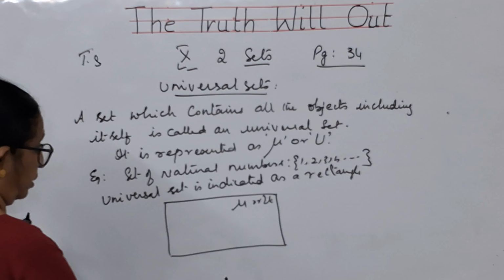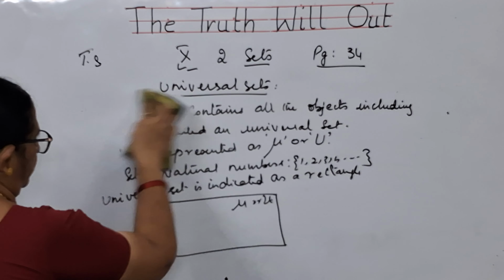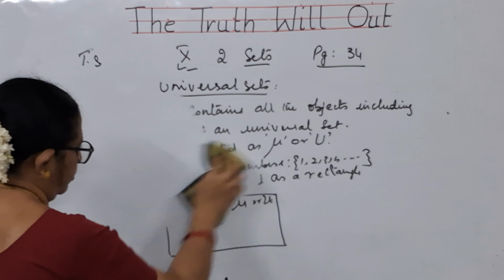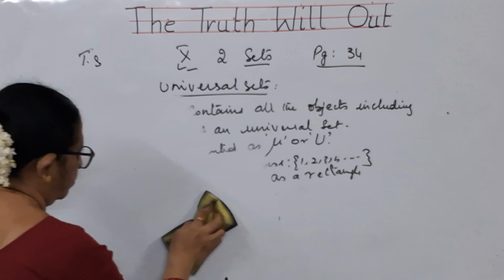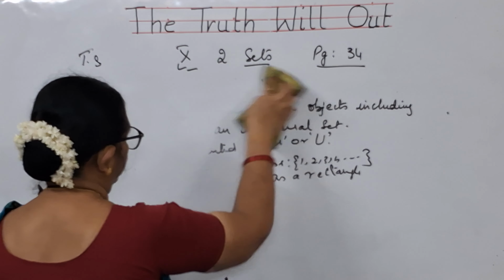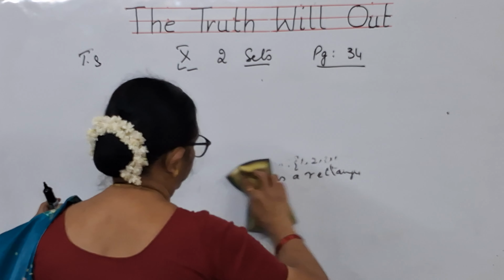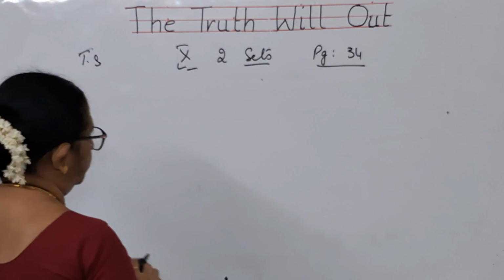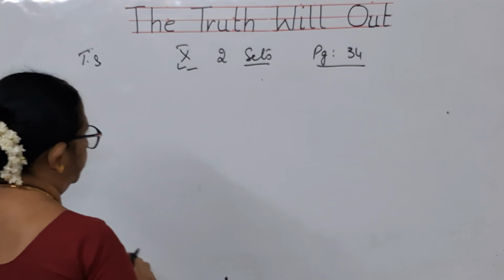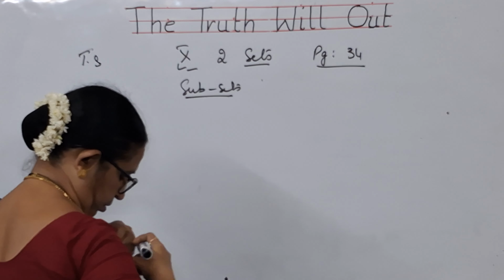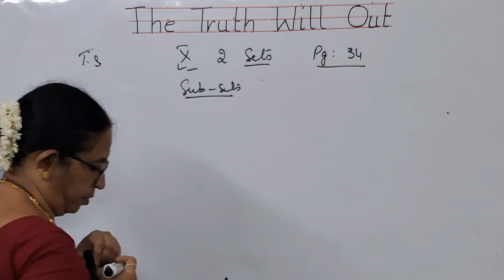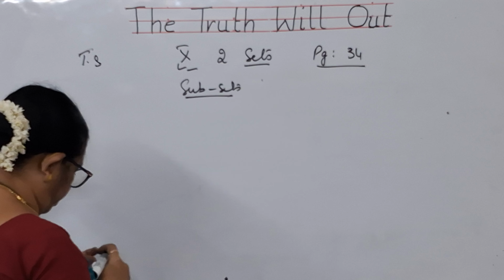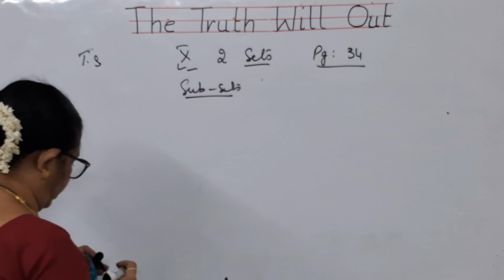Now, let us see the next part. The next part is about subsets. What do you mean by subsets? So the subsets means what, children? Let us see here.